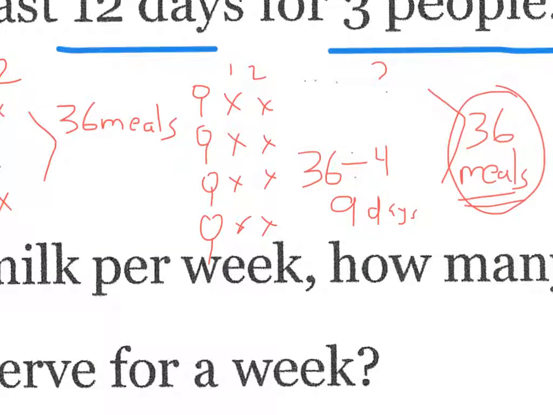Now, does that make sense? Are there fewer days for 4 people than if you have 3 people eating? Yes. So instead of 12 days, you have 9 days. That makes sense. So we like this solution.